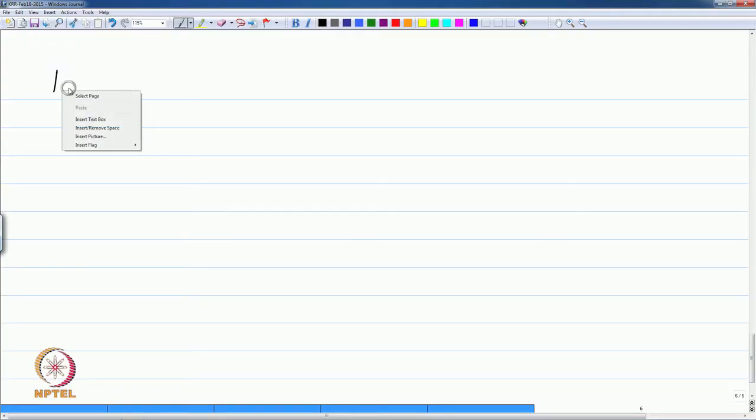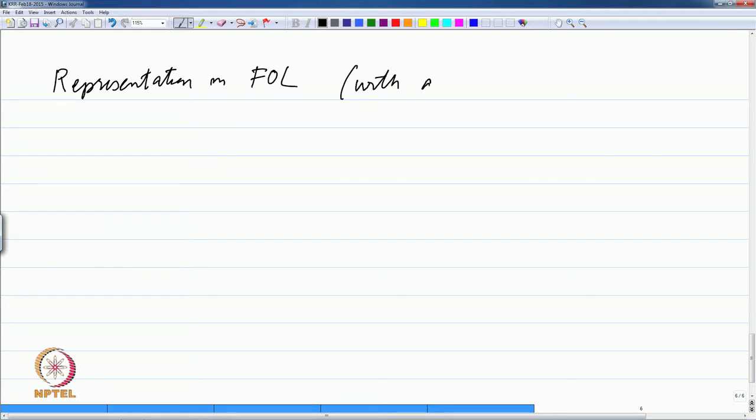Okay, so we are looking at representation. We had stated while we were looking at reasoning that very often we work with ad hoc predicate names, and we will see as we go along that if you really want to represent really complex things, then you have to be a little bit more careful than choosing ad hoc predicate names.